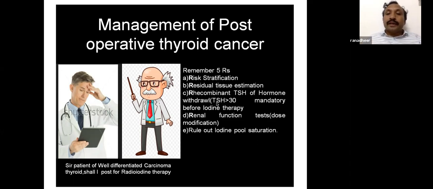Rule out iodine pool saturation. The iodine pool saturation means in those patients who are on amiodarone or who received recent contrast, the normal stable iodine competes with radioactive iodine. That's why you should rule out iodine pool saturation. That is by urinary iodine test, but it is not available in India, or it is available.